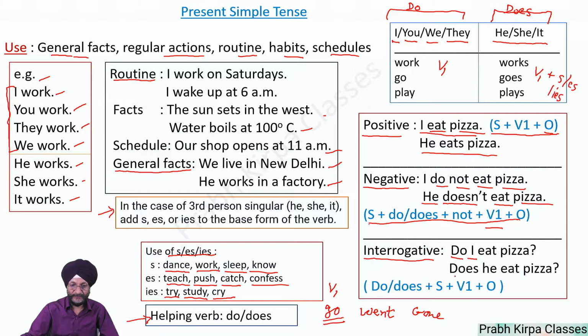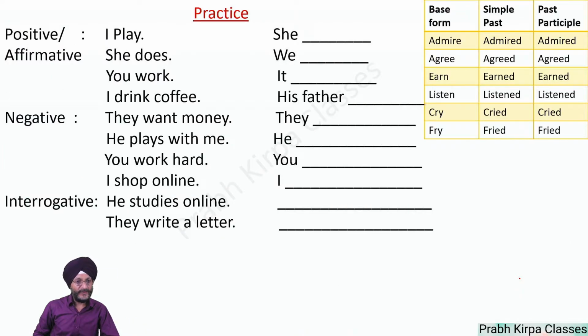In the same way, when we make a question of he eats pizza, we use does. Does he eat pizza? Here, you have to make your own practice. Let us see. Positive: I play.